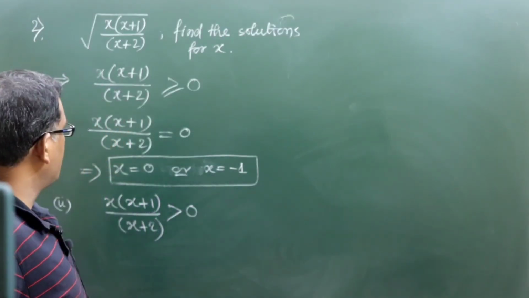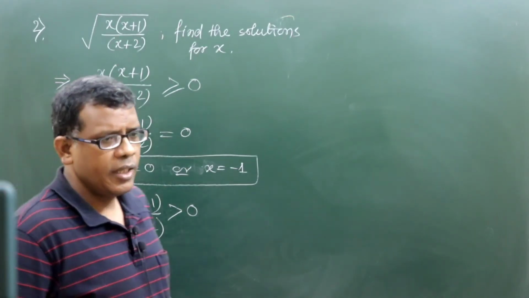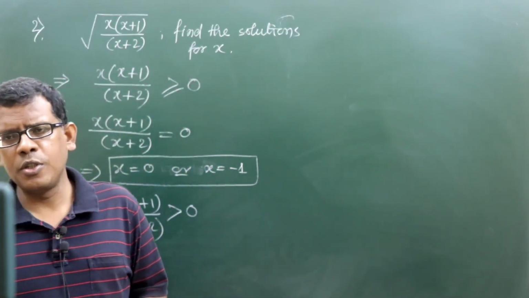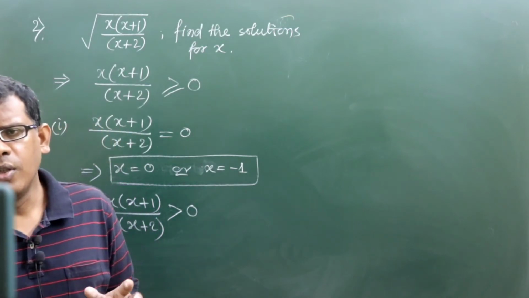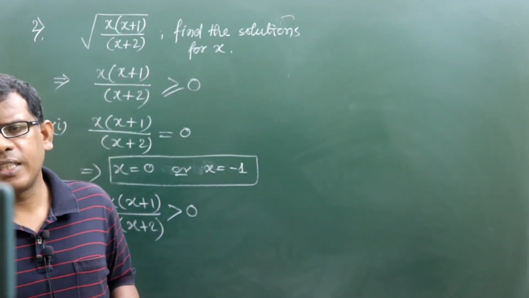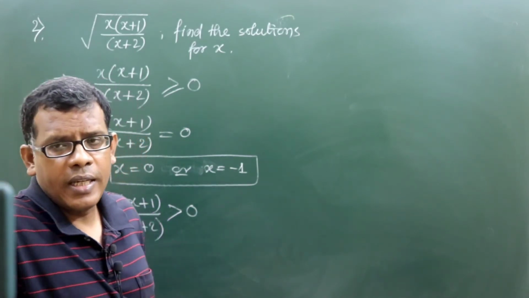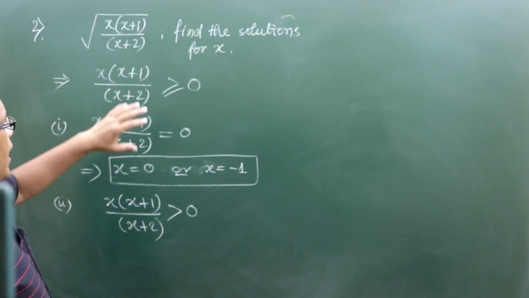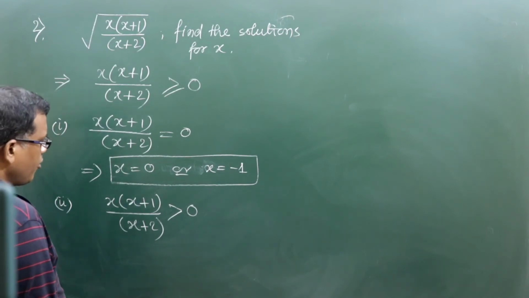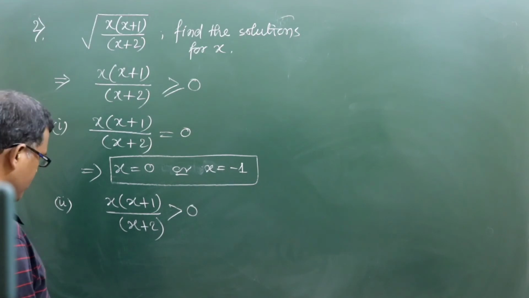It can't be minus 2, because if you take minus 2, then the denominator becomes 0, and denominator 0 means it is undefined. For an expression to be 0, only the numerator can be 0, the denominator can't be 0. So that's why I can't take x equal to minus 2. If you take x equal to minus 2, then the denominator will be 0 and the overall expression will be undefined. So we need to exclude the possibility of x equal to minus 2, right?